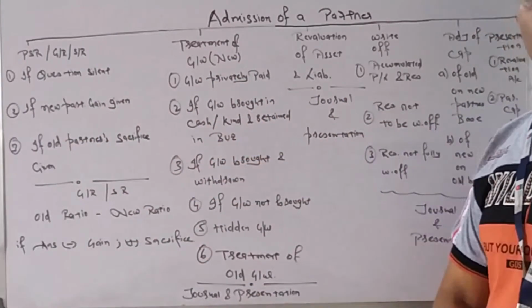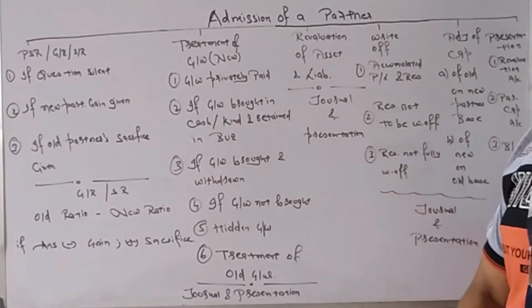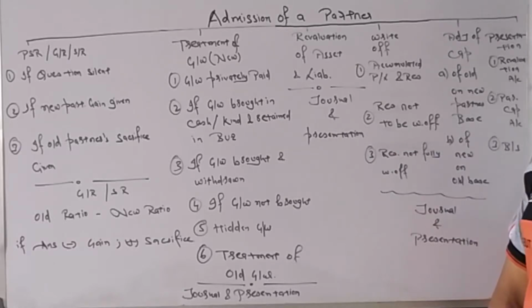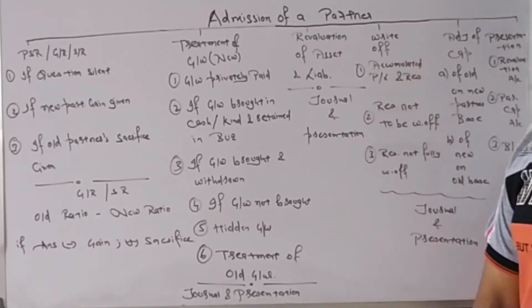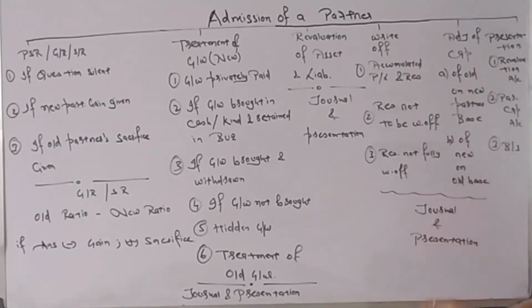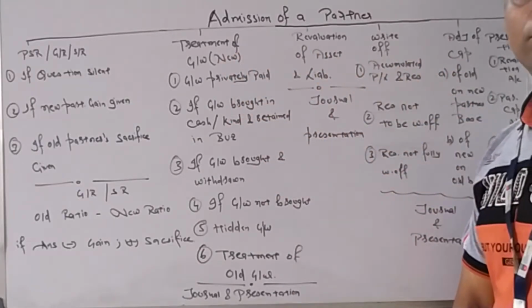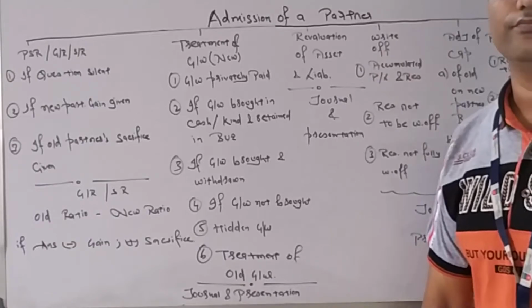PSR calculation we know. We now need to learn treatment of goodwill. Then we will learn revaluation of assets and liabilities, write-off of accumulated PL and reserves, and adjustment of capital. So these are the four things which we are going to learn in a few more videos.